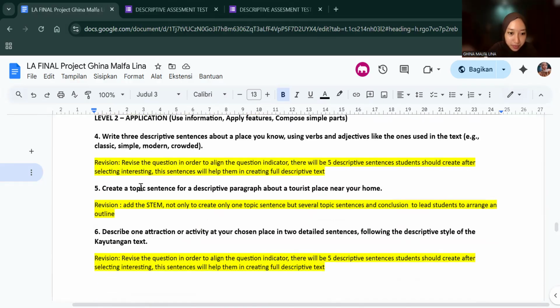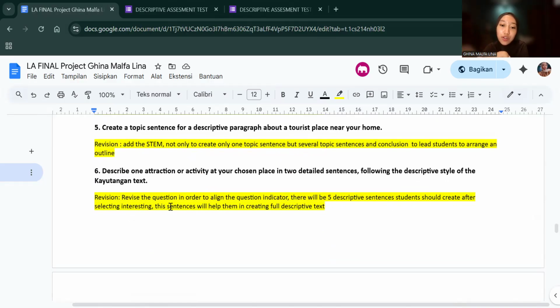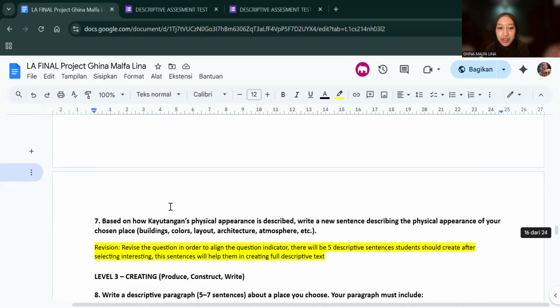And the last, about applications, number five, in creating topic sentences, I decided to use this test item and add more stem and create more activity. So the topic sentences, not only one. Students don't have to create only one, but two topic sentences and also the conclusion, in order to help them create an outline that will be used for the descriptive text.